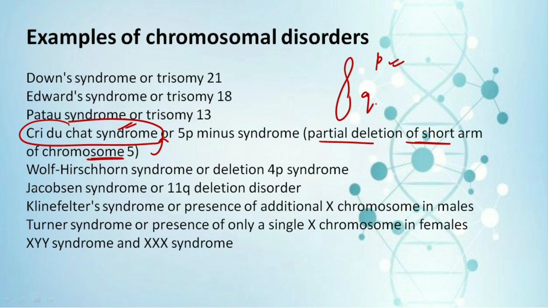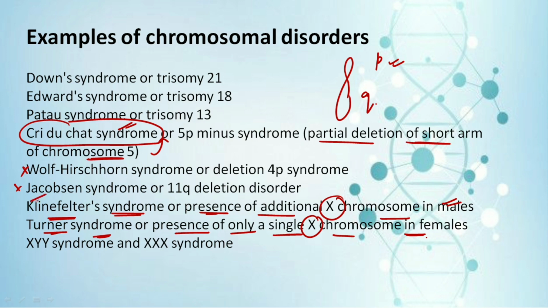The next ones are not very important. The next one we have is Klinefelter's syndrome, in which there occurs the presence of an additional X chromosome in males. And then we have Turner's syndrome, in which there occurs the presence of only one X chromosome in females.